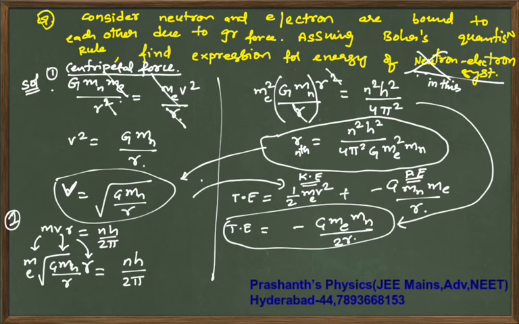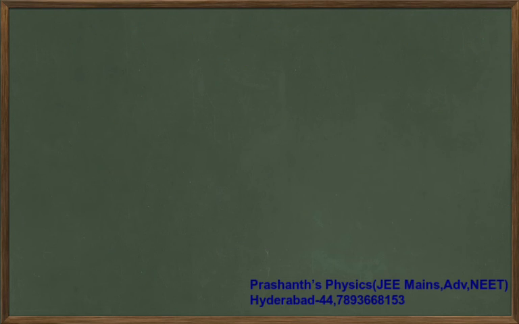Because of lack of space, I will try to write it in the small space here. Minus G Me cube Mn square 2 pi square whole divided by n square h square. Do the simplification till the end. Like this you are supposed to calculate different basic questions. Now one more question I will try to do, and with this we will move ahead to the energy part.